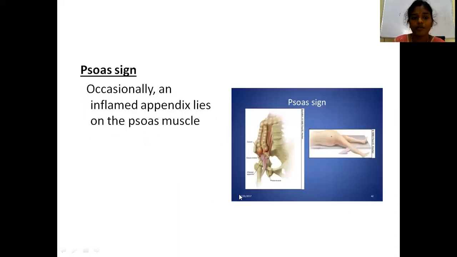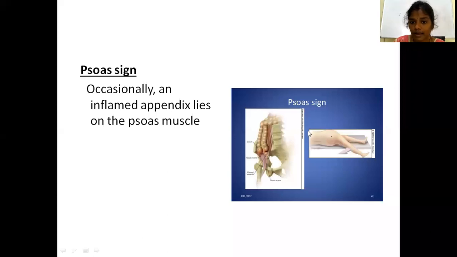The other sign is Psoas sign. What is Psoas sign? In case the appendix is in pelvic position, that is, the tip is in the pelvis, then the tip may lie over the Psoas muscle. So if you ask the patient to lie on the left side and the leg is bent at the hip, if it is flexed at the hip joint, then it will cause pain.